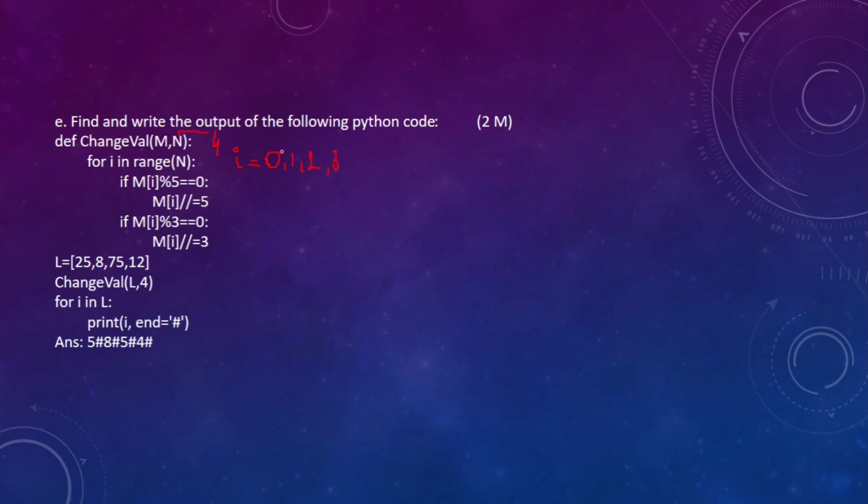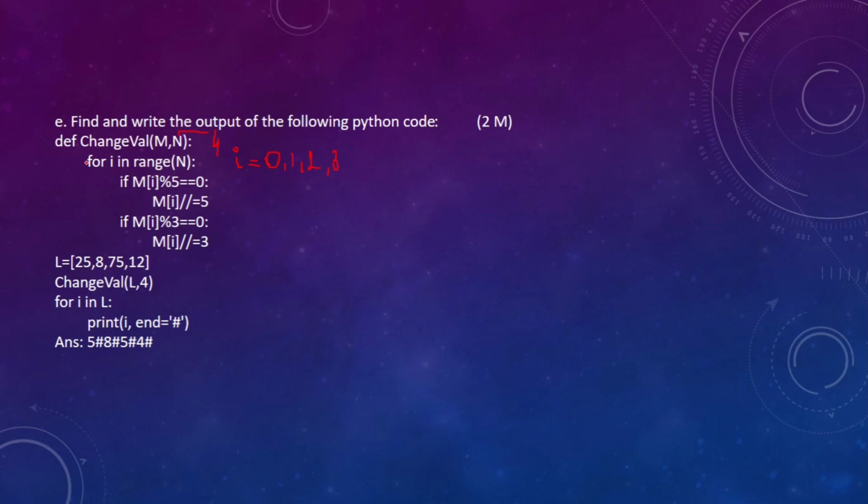Okay. So we will check each case one by one. When i is 0, that means m[i], that is L[i], is 25. We see that 25 is divisible by 5. So 25 is divided by 5, integer division, and we get the value 5. Next, if 5 mod 3 equals 0, that means if 5 is divisible by 3, it is false. So this statement will not be executed. The control will go back to the loop.